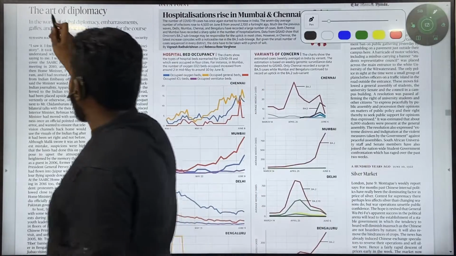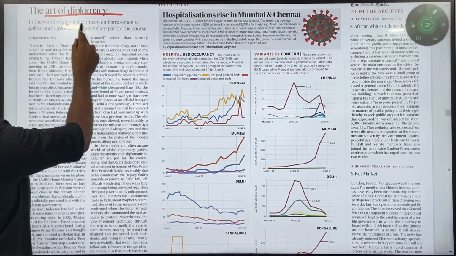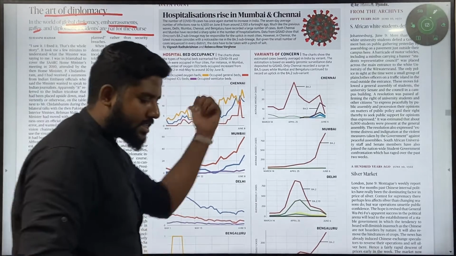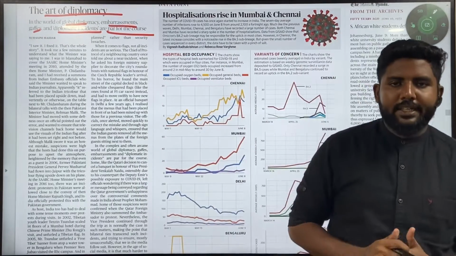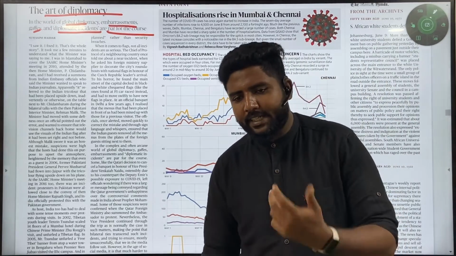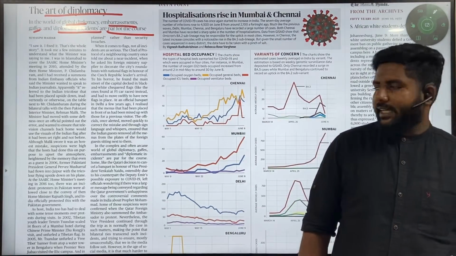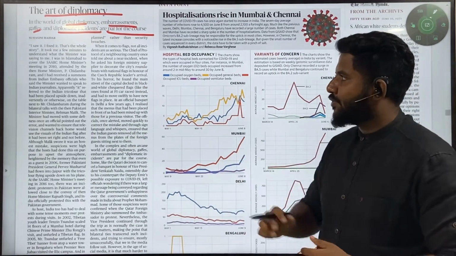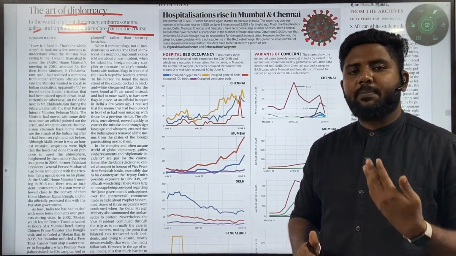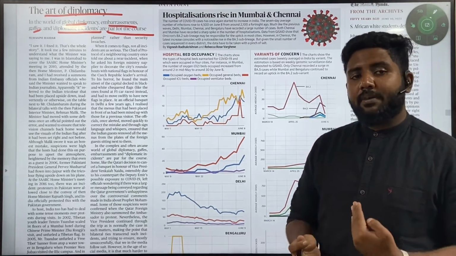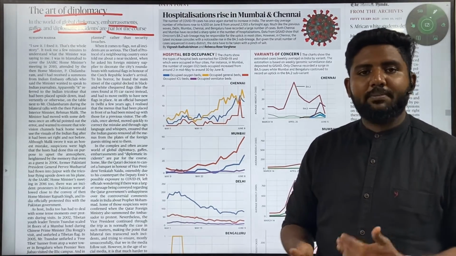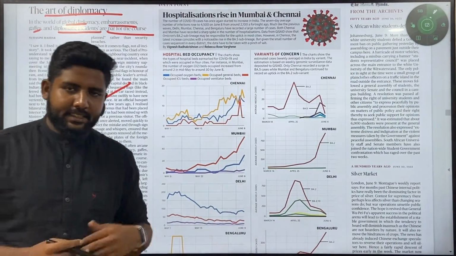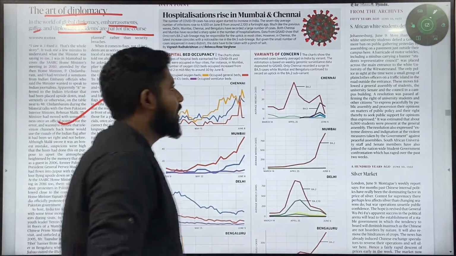Next, art of diplomacy. In the world of global diplomacy, embarrassment befalls, and diplomatic incidents are par for the course. So this is again because of the conflict that Indian political parties have stated over the Islamic states. Because of that, how these diplomatic crises have happened, what kind of thought process they have, and how diplomatic discussions can stop countries from waging wars and becoming enemy countries. So diplomacy is very important. Because of that, you have to read this article once.